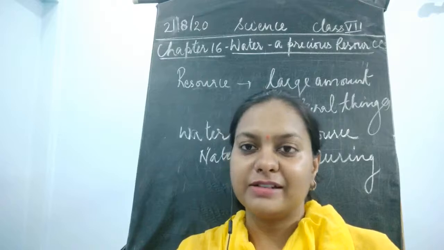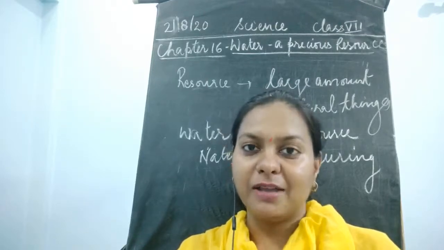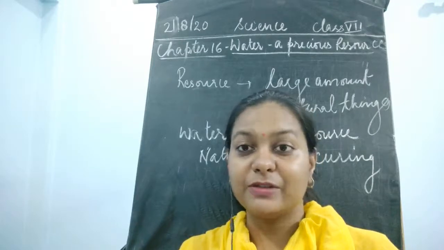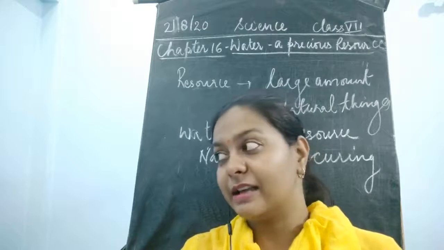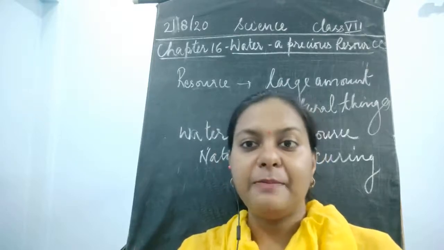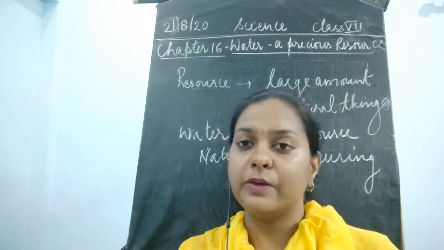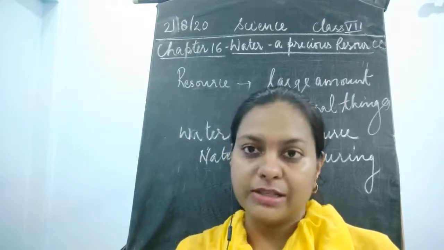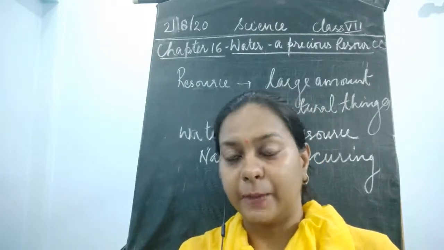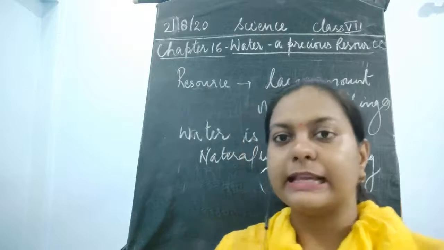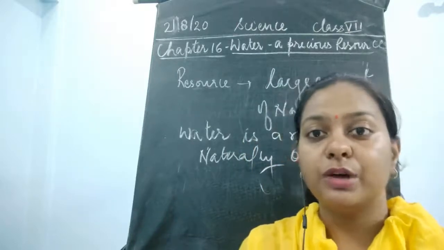So we are spending our time with our parents and our siblings. Just don't fight with them, and please try to see what is happening in your home, and please stop the people of your home also if they are wasting water. Don't just switch on the tap and leave it running. So please check all these things, and I'll tell you some more ways to stop the wastage of water.